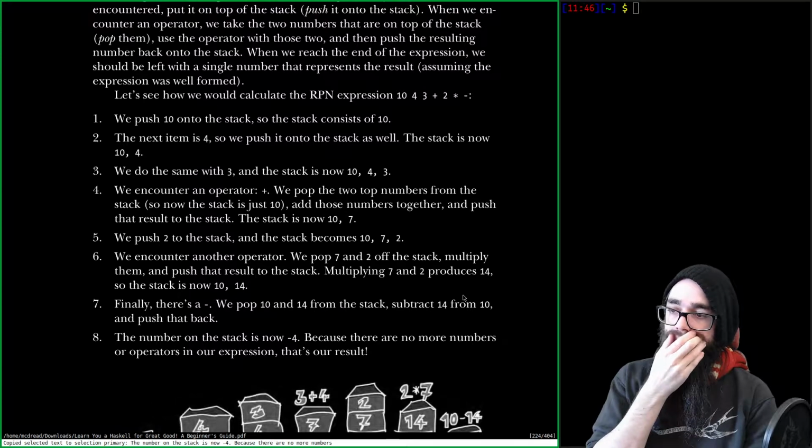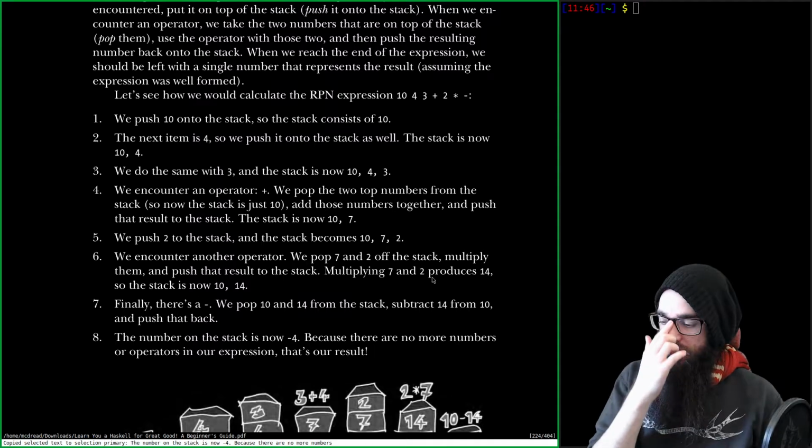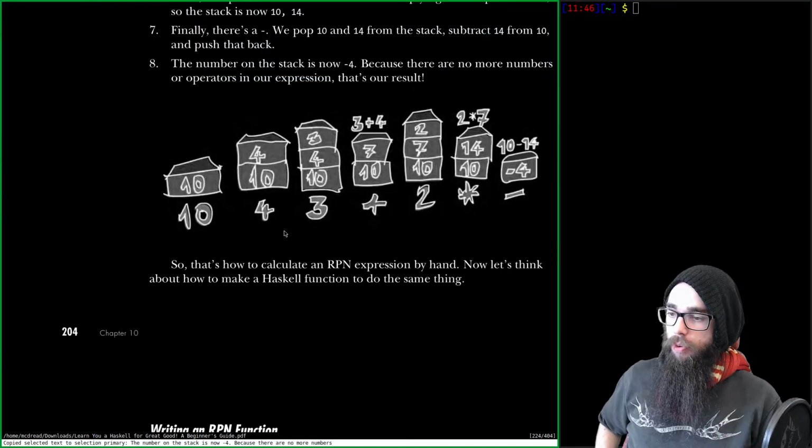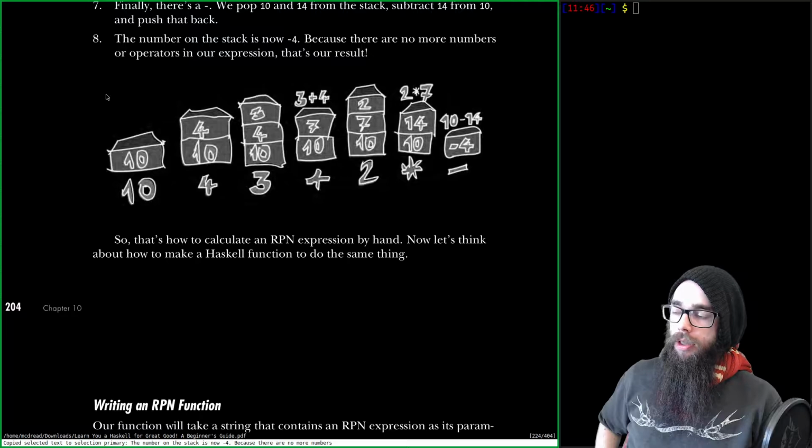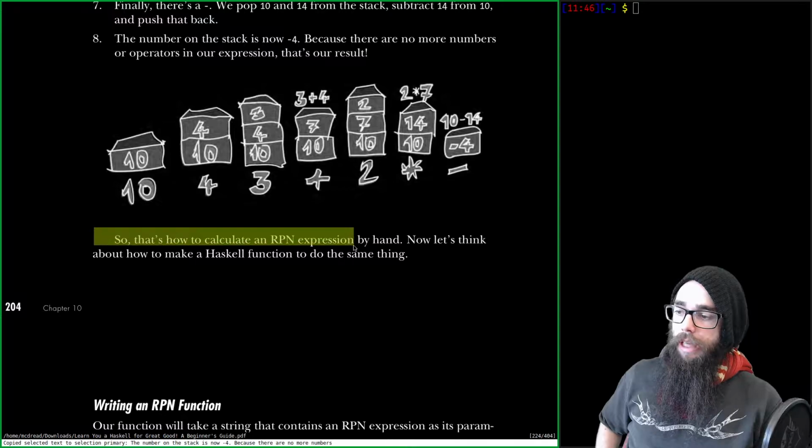I suppose I do see the value of doing it that way. Do it all the ways around. Oh, and here we got a visual representation of what was going on. 10, 10, 4. Right, we add them all to the stack. 10, 4, 7. Then we have 3 plus 4. Boom. 2 multiplied by 7. Boom. 10 minus 14. That's how to calculate an RPN expression by hand.